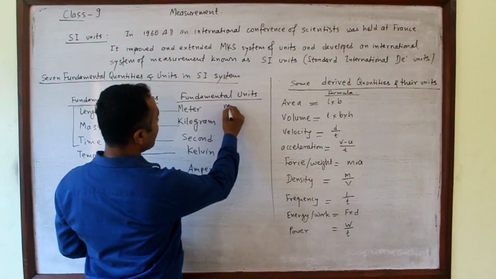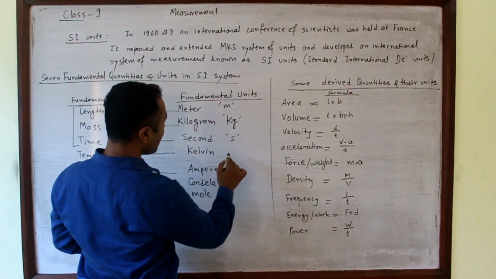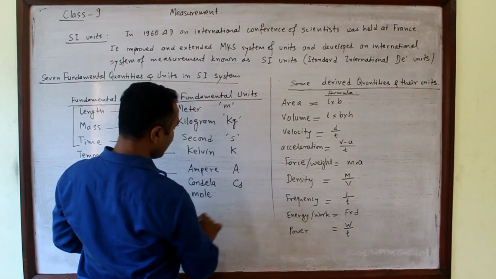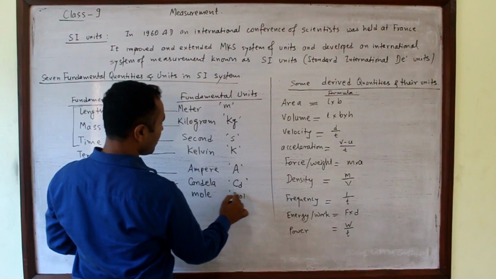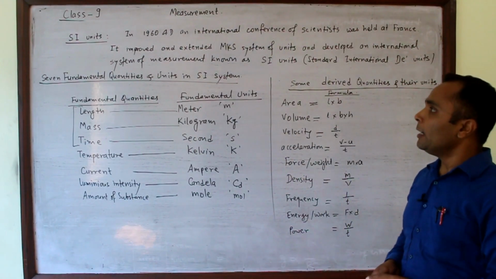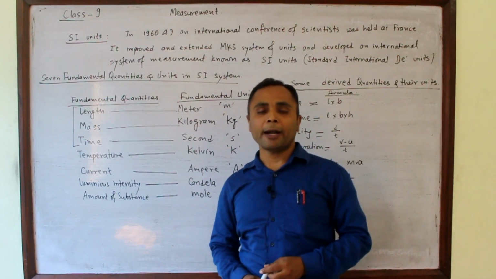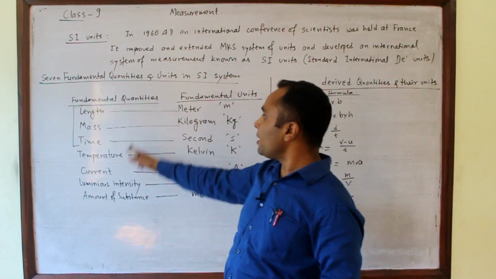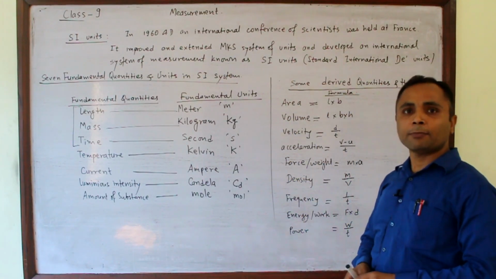Meter is symbolized as m, kilogram as kg, second as s, Kelvin K, ampere A, candela cd, and mole mol. These are the symbols for units. And in the SI system there are only 7 fundamental quantities, but depending upon these 7 fundamental quantities, there are many more derived quantities and their units.